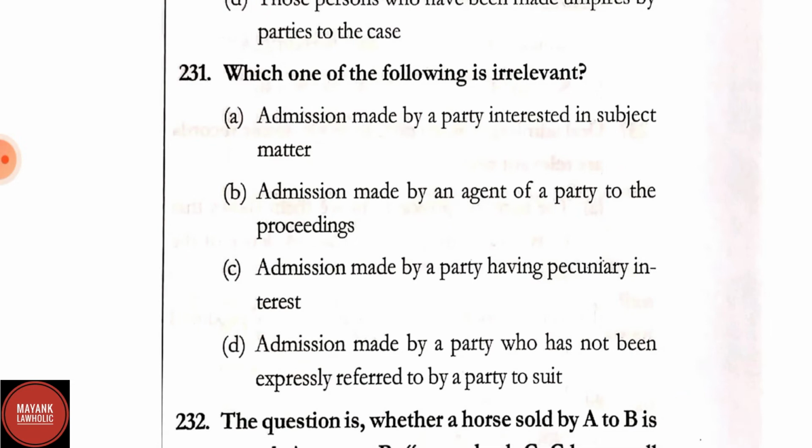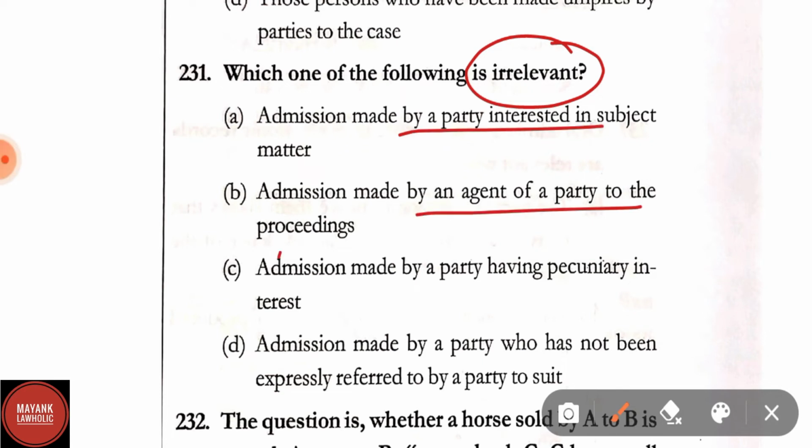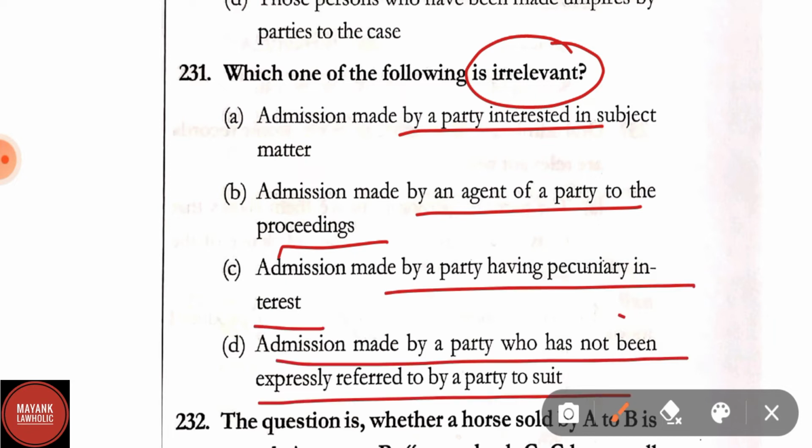Question number 231. Which one of the following is irrelevant? Option A, admission made by party interested in the subject matter. Option B, admission made by an agent of a party to the proceedings. Option C, admission made by party to have pecuniary interest. Option D, admissions made by a party who has not been expressly referred to as a party to suit. Here statement D is irrelevant.